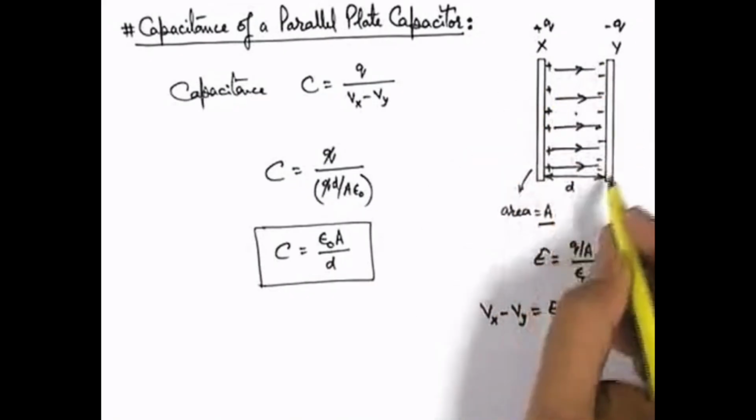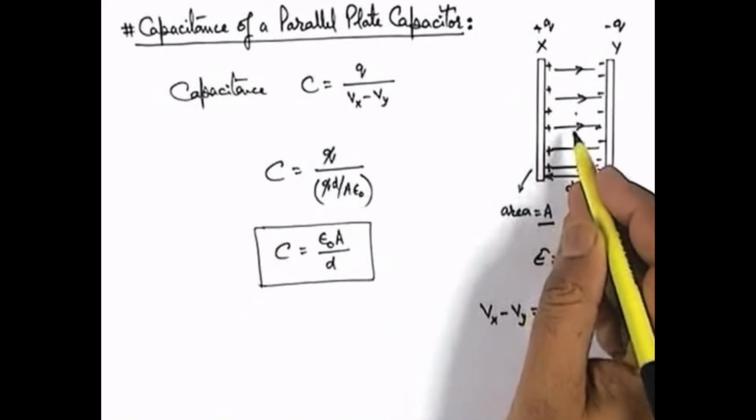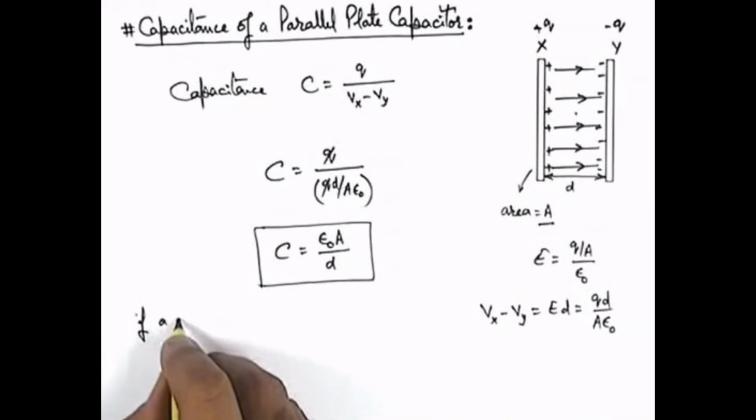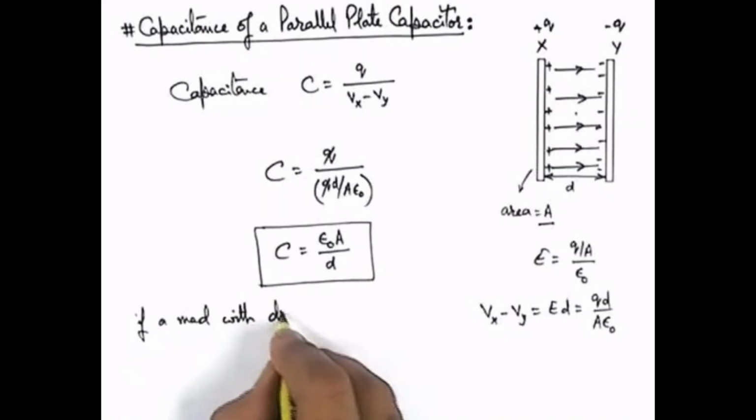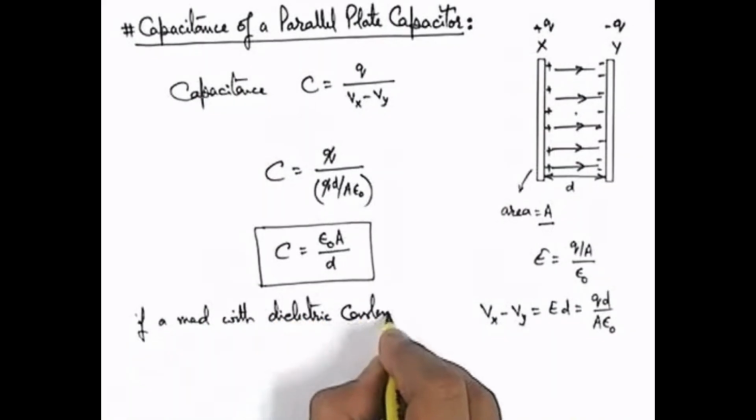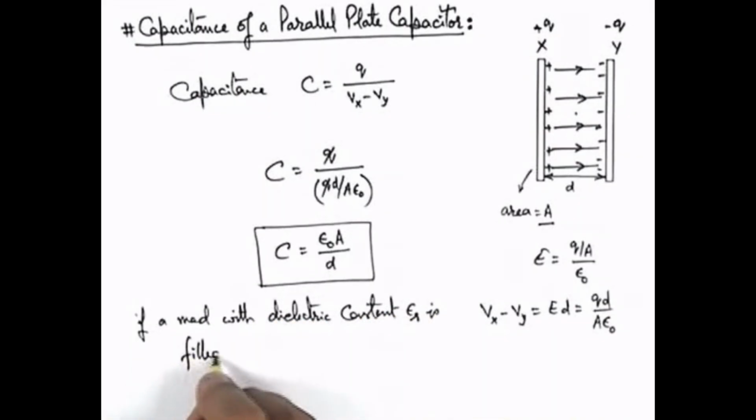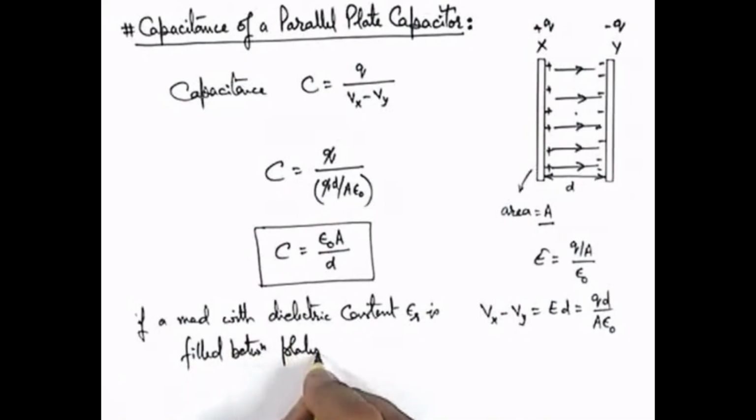And if between the two plates a medium is filled with the dielectric constant epsilon r, we can directly write that if a medium of dielectric constant epsilon r is filled between the plates, this capacitance becomes C prime, that will be epsilon r epsilon naught A by d.